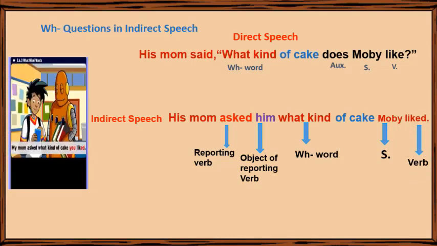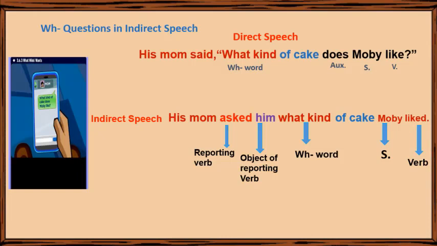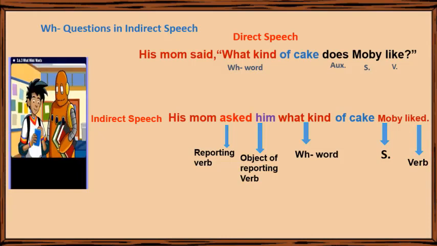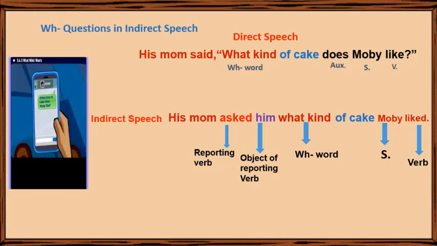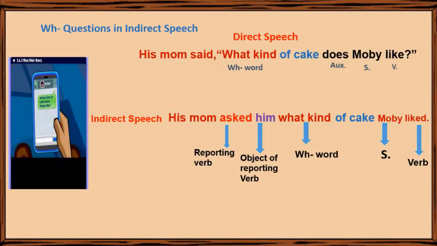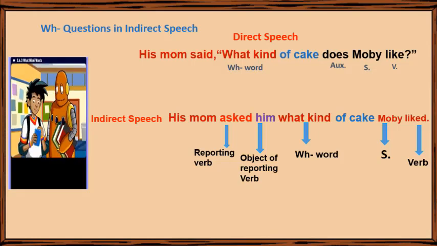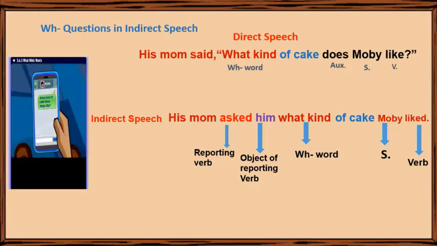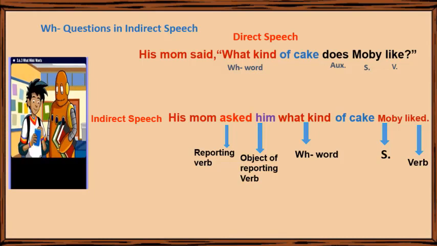From this example, we can notice that while changing WH questions to indirect form, we have common rules as when changing yes-no questions. To clarify this, the auxiliary does is dropped in the indirect speech, and we use it to identify the tense of the verb, like, which is in the simple present tense, and when changed to the indirect speech, it was in the simple past tense, liked. Also, we have statement word order, subject plus verb.